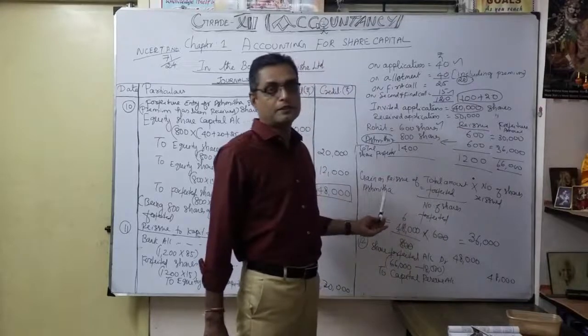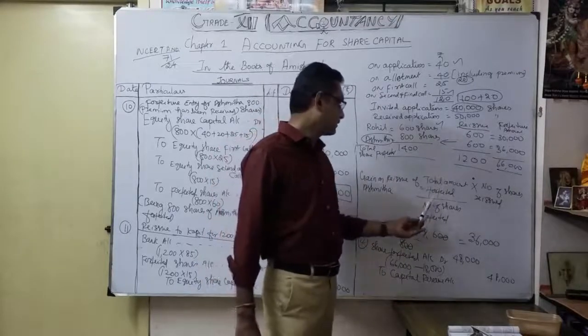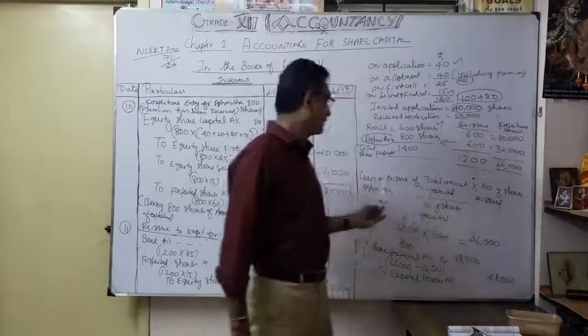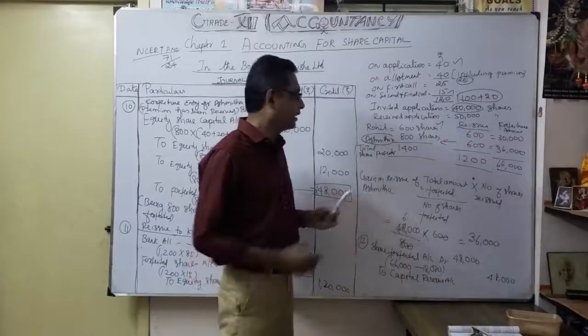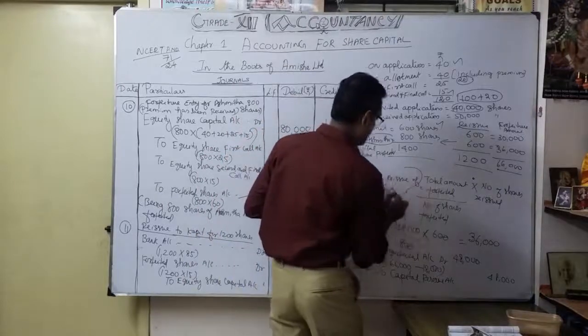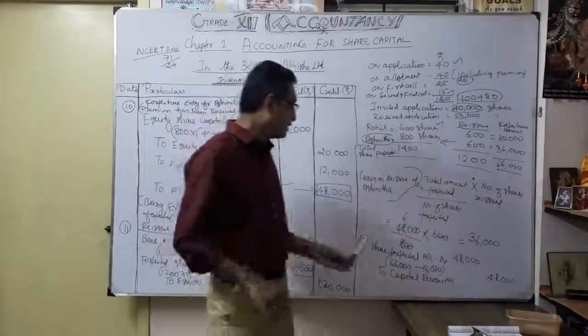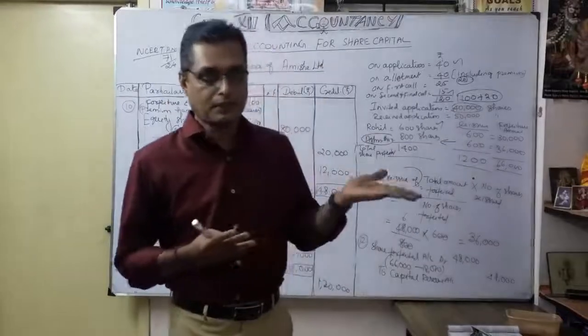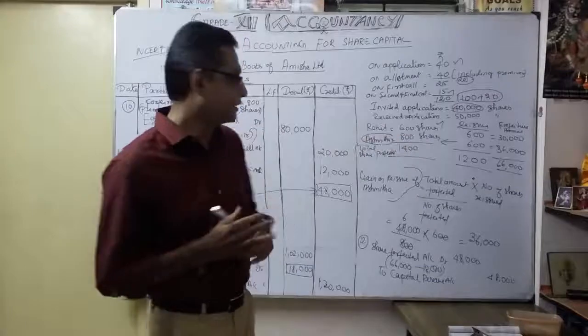This is the formula, very, very important: total amount forfeited divided by number of shares forfeited, into number of shares reissued. Whenever we calculate the gain on reissue of Asmita, that is the very, very important calculation. For that only you can get this amount, 48,000. Capital reserve: transfer from the share forfeited account to the capital reserve account.